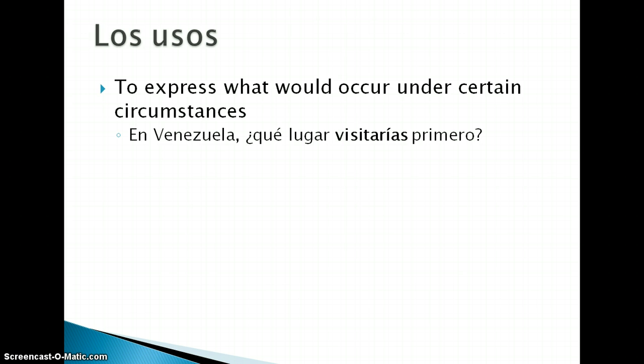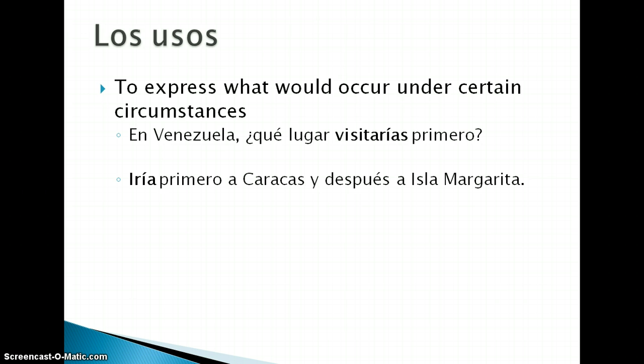So if I were to go to Venezuela, I would do this. Iría primero a Caracas y después a Isla Margarita. First, I would go to Caracas, and then I would go to Isla Margarita. Again, using two regular verbs and adding on that proper ending.